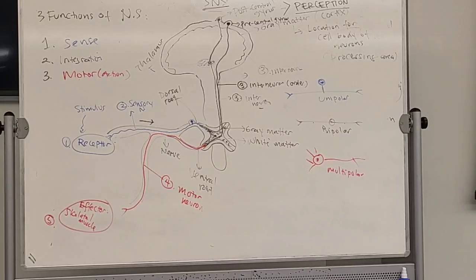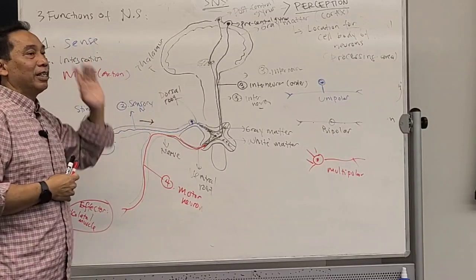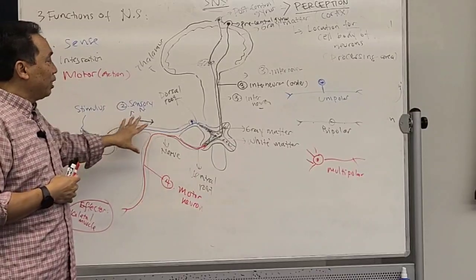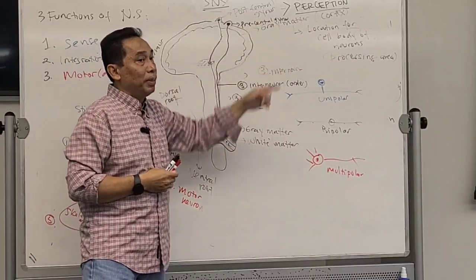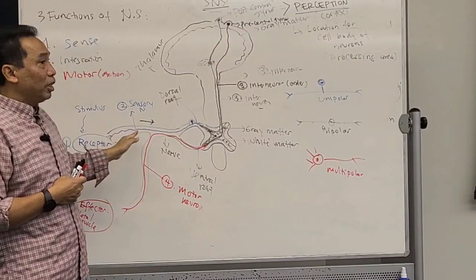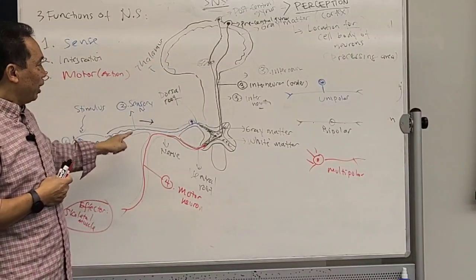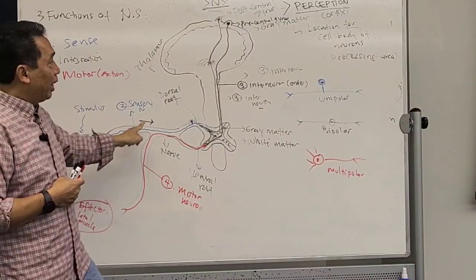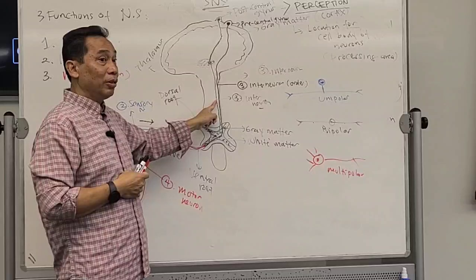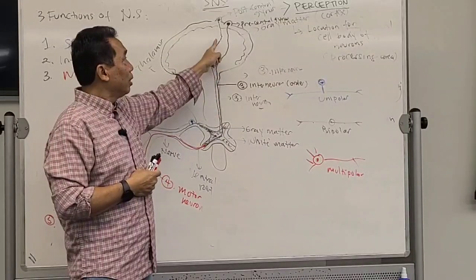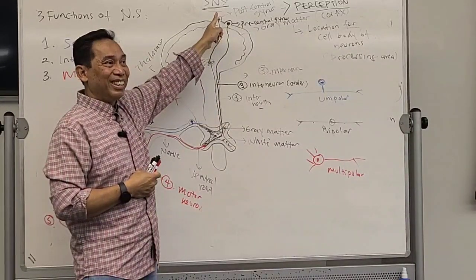You follow this? Okay. Now count how many neurons are needed for sensation until you receive the perception. How many neurons going up actually? 3. The sensory neuron, then 1 neuron goes to the thalamus, and the other neuron goes to the postcentral gyrus.